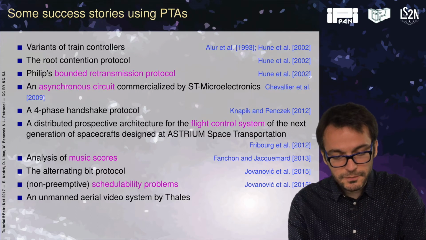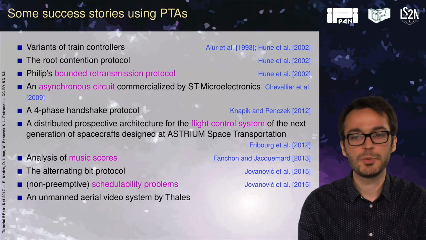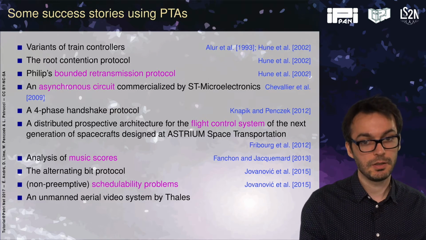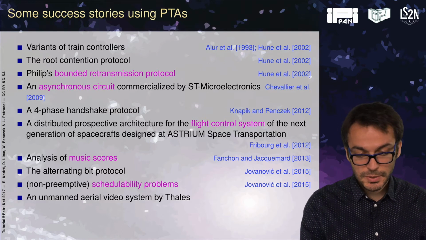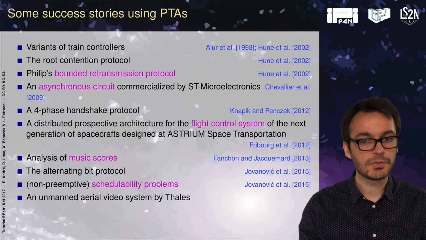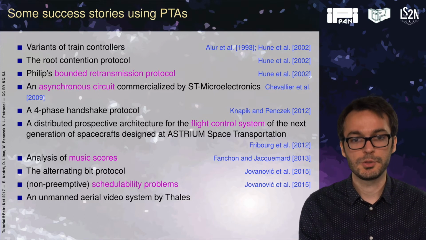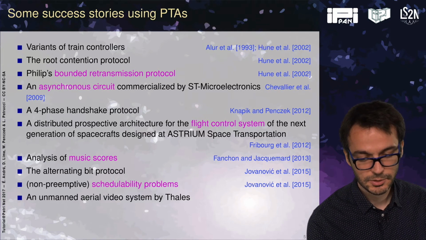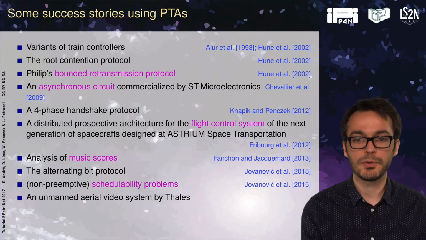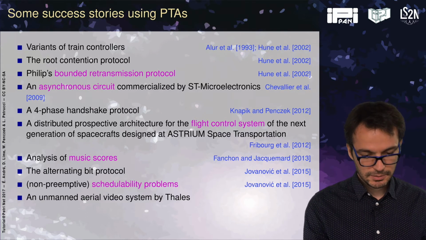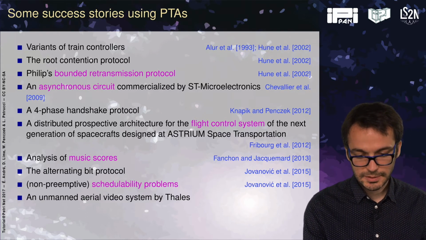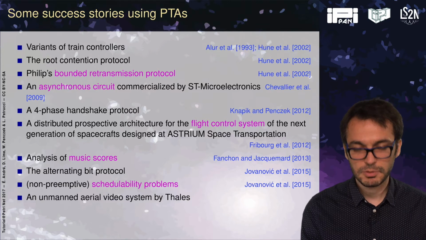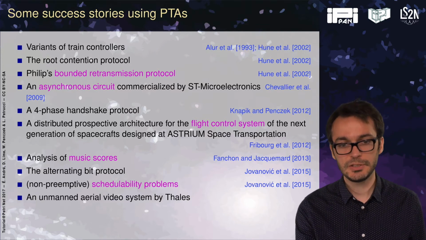So there have been a number of success stories using parametric timed automata despite undecidability. In the literature, there have been plenty of variants of more or less toy train controllers. There have been real protocols studied and verified, such as the root contention protocol and the bounded retransmission protocol. There were some asynchronous circuits, including from the STMicroelectronics chipset manufacturer, verified.